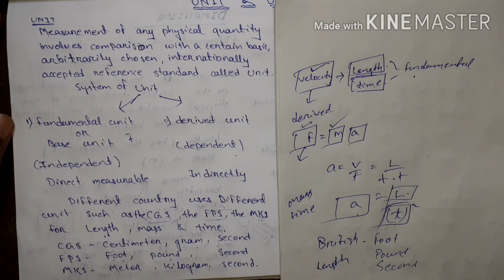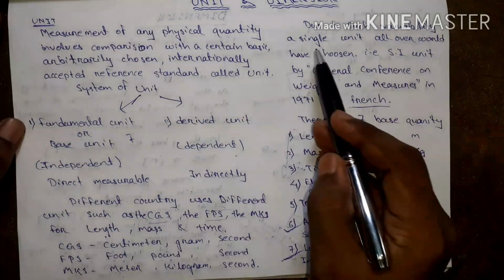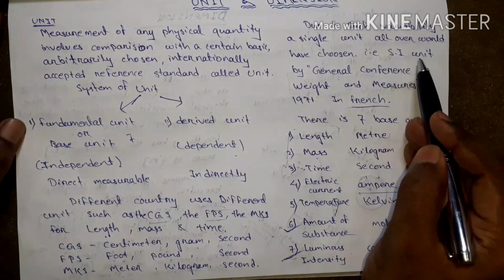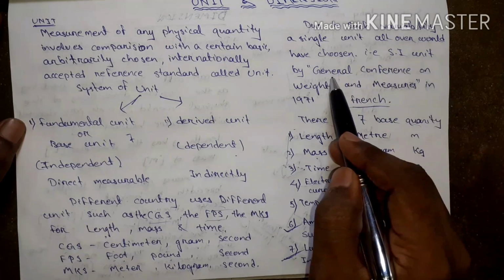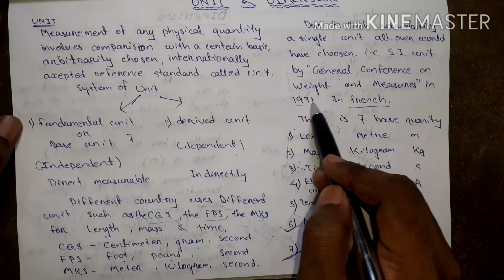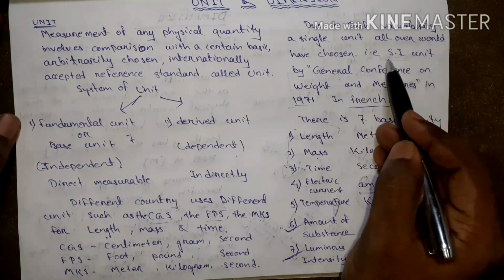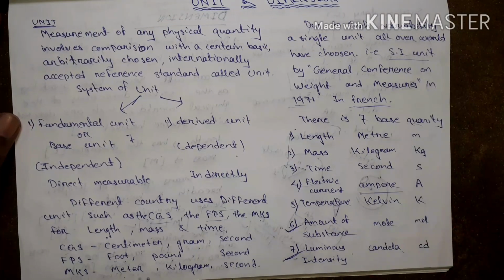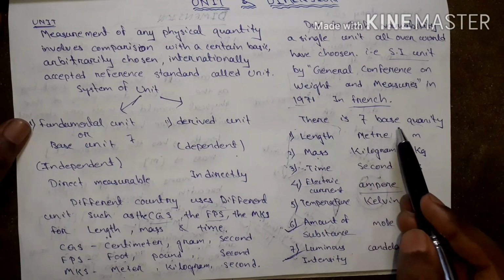Due to different countries having different types of unit systems, a single unit system was chosen for all over the world, that is SI unit. By which association? General Conference on Weights and Measures. This is the association in France, in 1971. It chose the SI unit for all units. There are 7 base units. We already said that there are 7 base units.